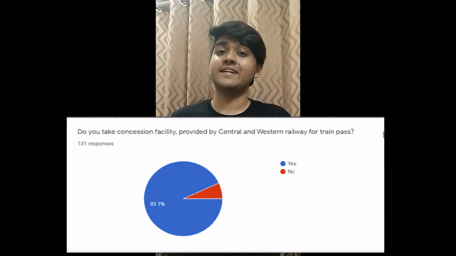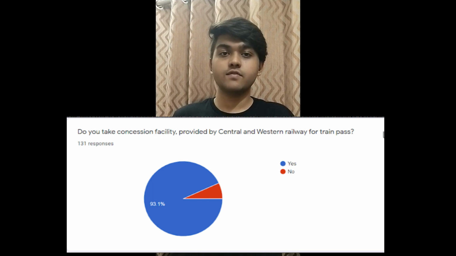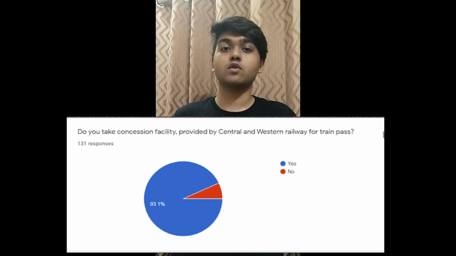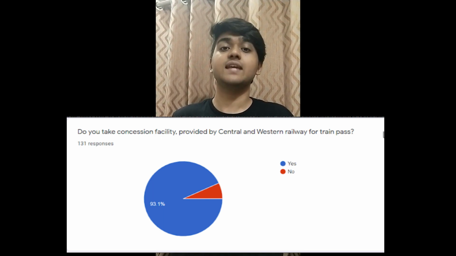Do you take the concession facility which is provided by the Central and the Western Railway? In this survey, we had 131 responses, out of which 93% of the students said yes, they do avail the facility of the concession which is provided by the railway and the college.